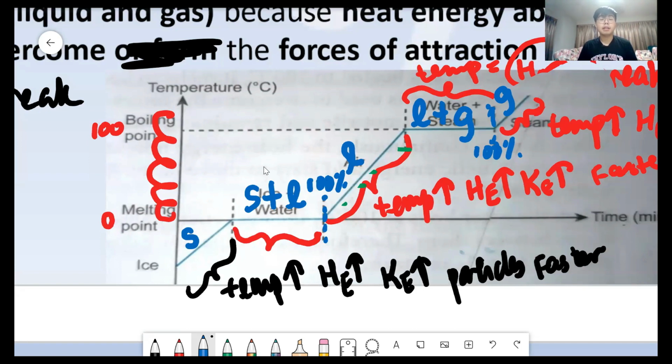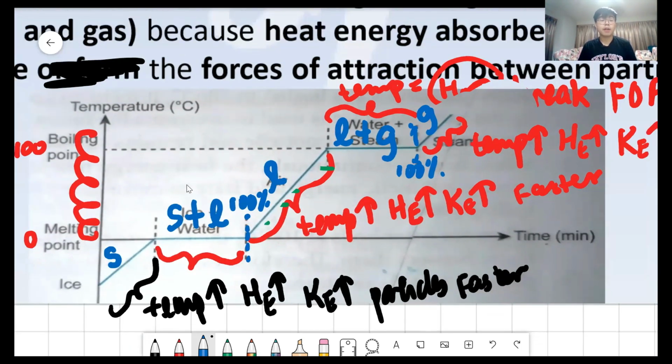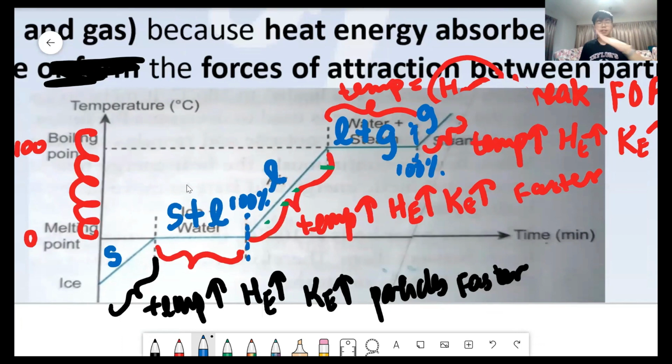And this is the reason why you will see this kind of graph where they go straight, flat, straight, flat, straight, because solid plus liquid, liquid plus gas, gas. Because the temperature at the changing points, which is at the MP, FP, BP, will never increase because the heat energy is not used to convert into kinetic energy, but the heat energy is used to overcome or to break the forces of attraction.